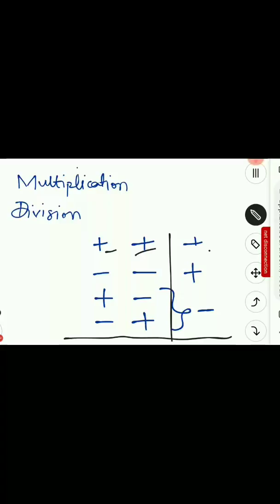If I have two numbers which are both negative, then also the sign of the result will be positive. If one has a positive sign and the other has a negative sign, like plus minus or minus plus, then the sign of the result will be negative. Understood? Let's see with examples here.